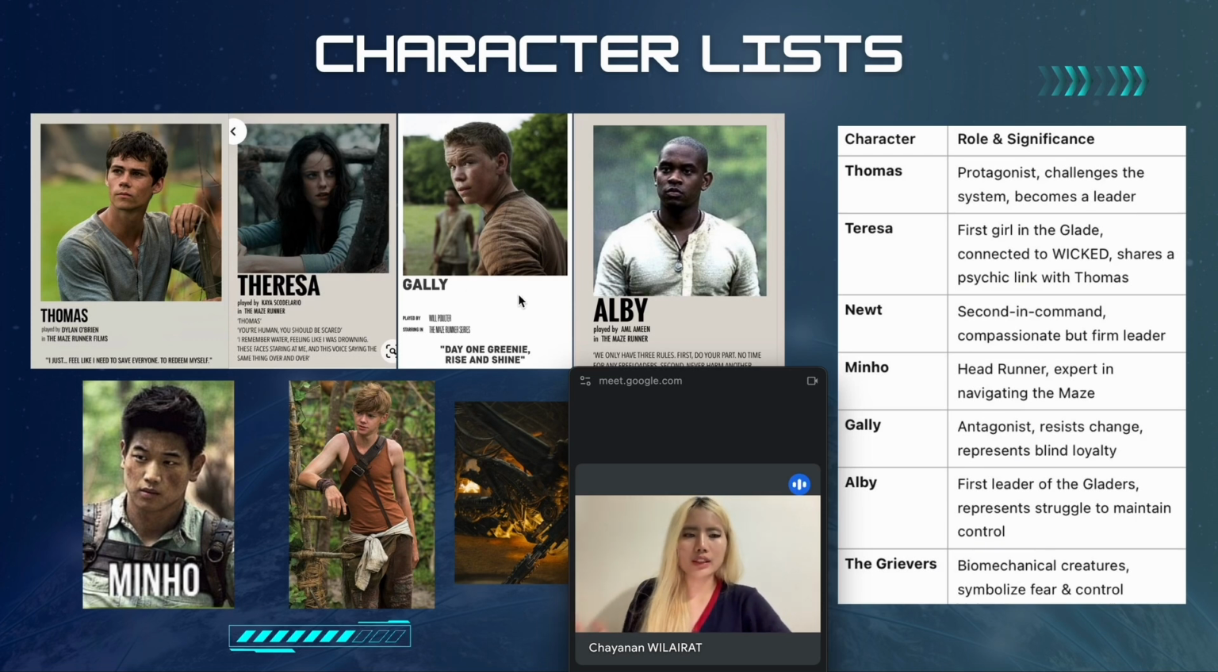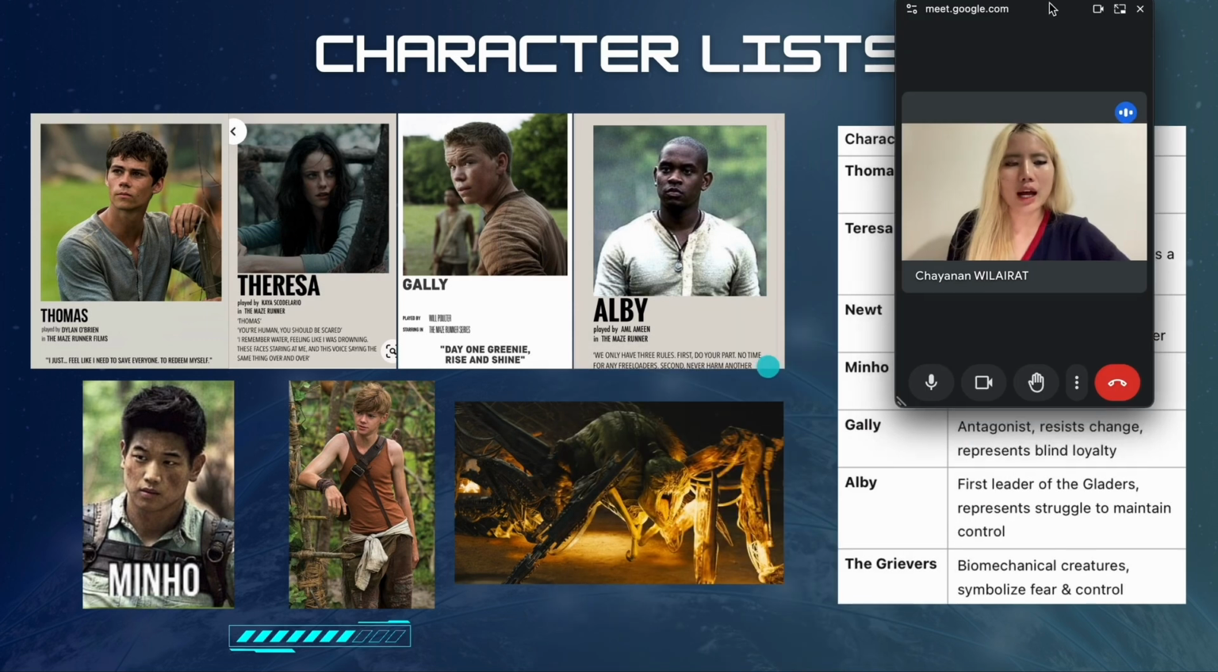Gally, antagonist, resists change, represents blind loyalty. Albie, first leader of the Gladers, represents struggle to maintain control. The Grievers are biomechanical creatures, symbolize fear and control.